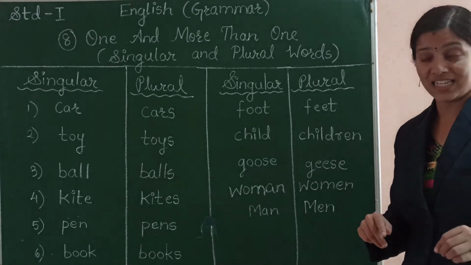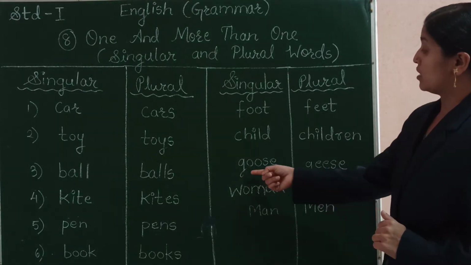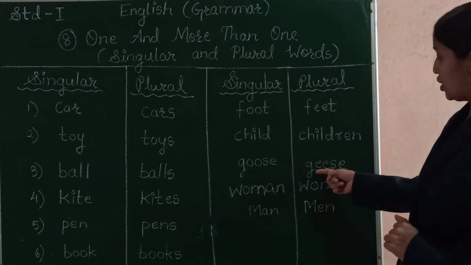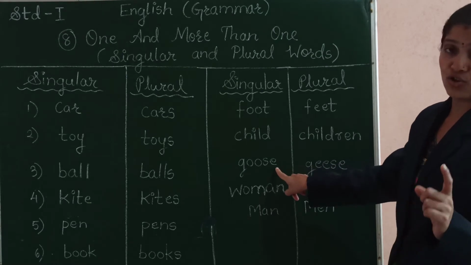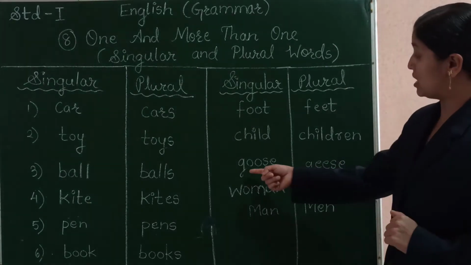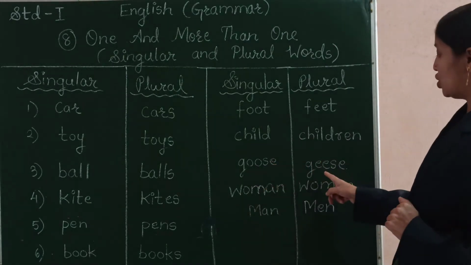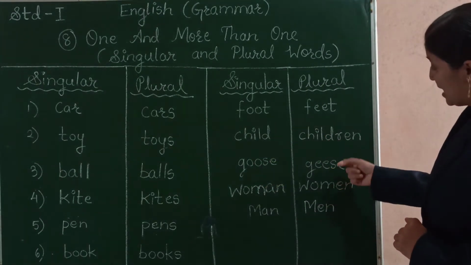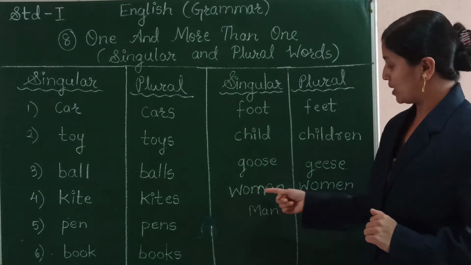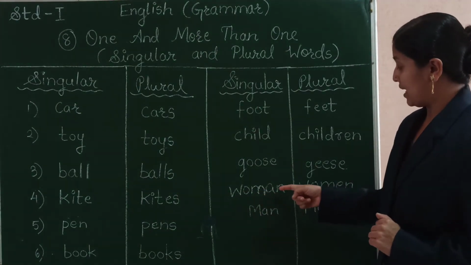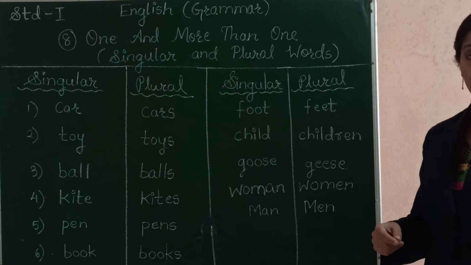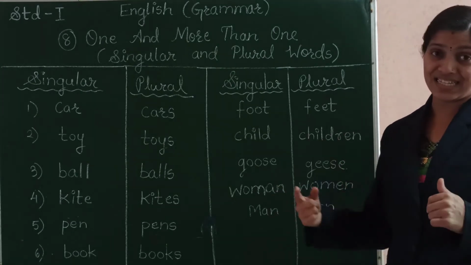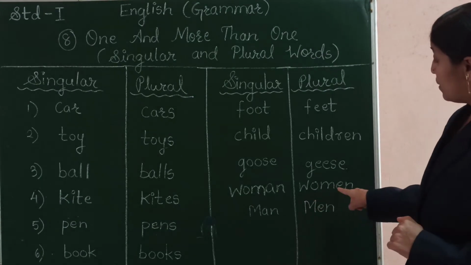G-E-E-S-E, geese. So what is changed here? The vowel double O, these two vowels are changed into E. This E does not change, it remains the same, but this O changed into E. So goose is changed to geese. Similarly, woman. W-O-M-A-N, woman. I am speaking about only one woman. But if the number of the woman increases, I will call women.